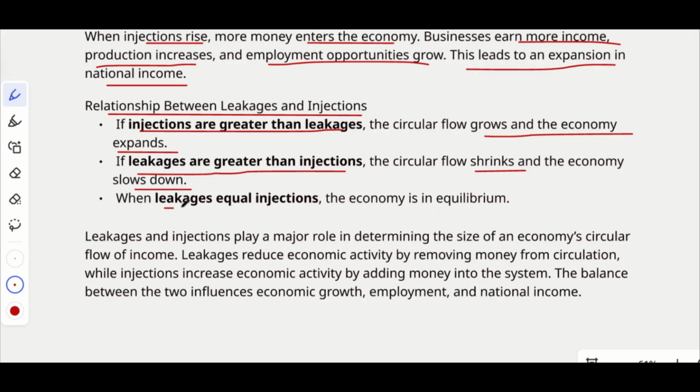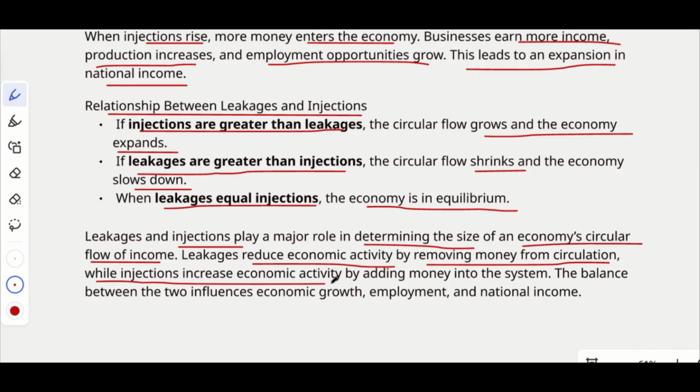And when leakages are equal to injections, the economy is in equilibrium; there won't be any growth or any downfall. So leakages reduce economic activity by removing money from circulation, while injections increase economic activity by adding money into the system. The balance between the two influences economic growth, employment, and national income.